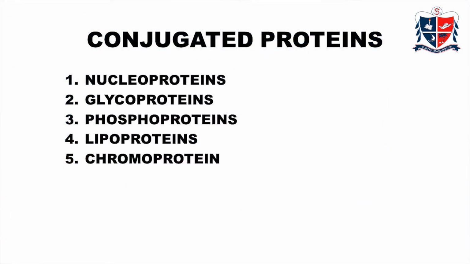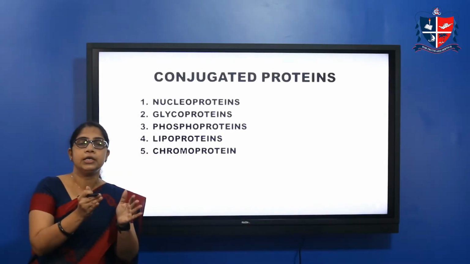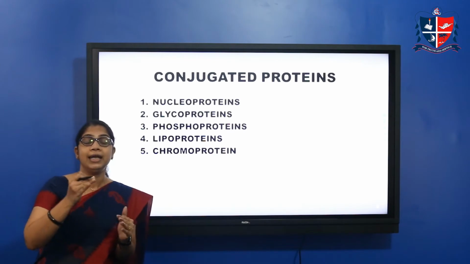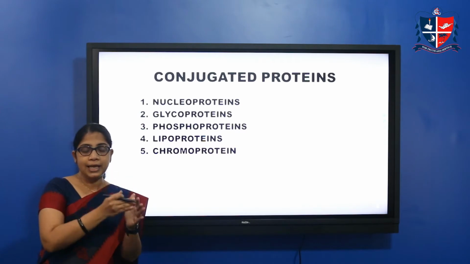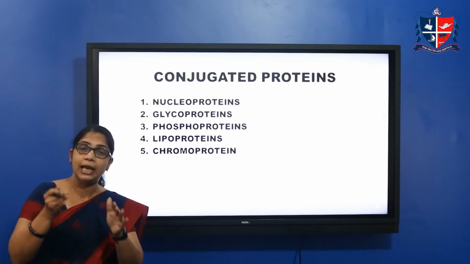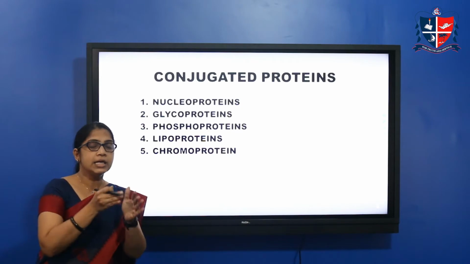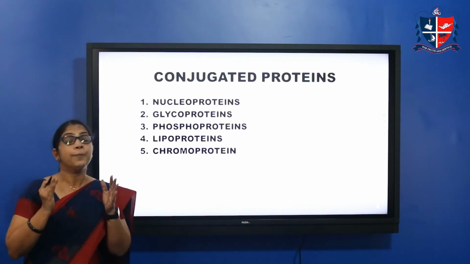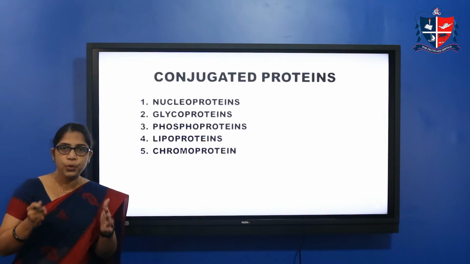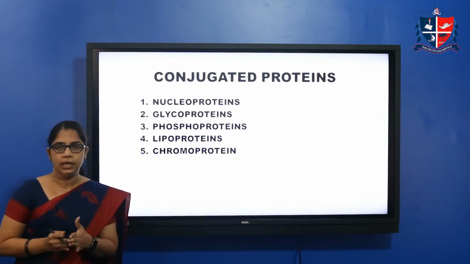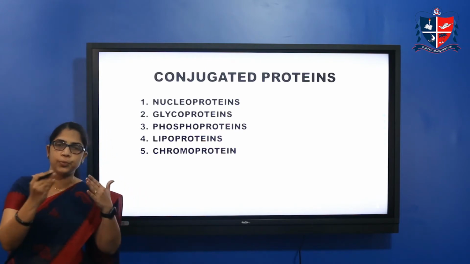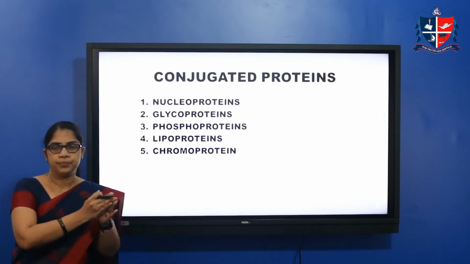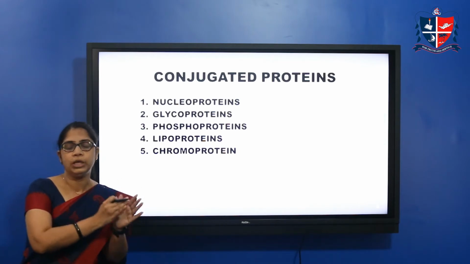Then the next one is conjugated proteins. Conjugated proteins contain not only the amino acid units, that is, the protein part, but are also conjugated to a non-protein part. This non-protein part is called the prosthetic group. Non-protein part means other than amino acids.